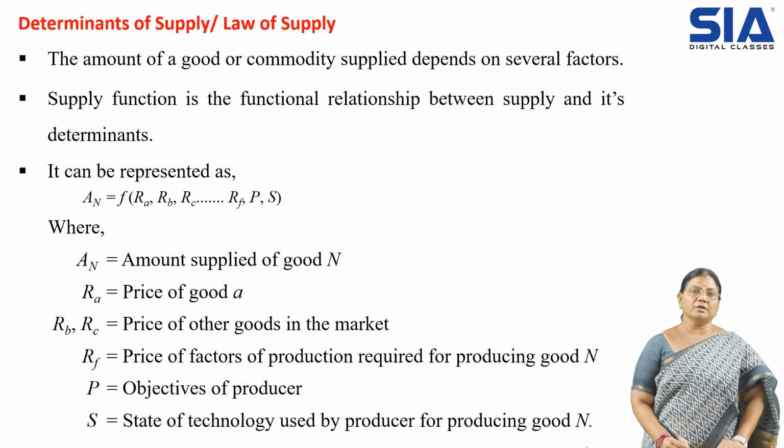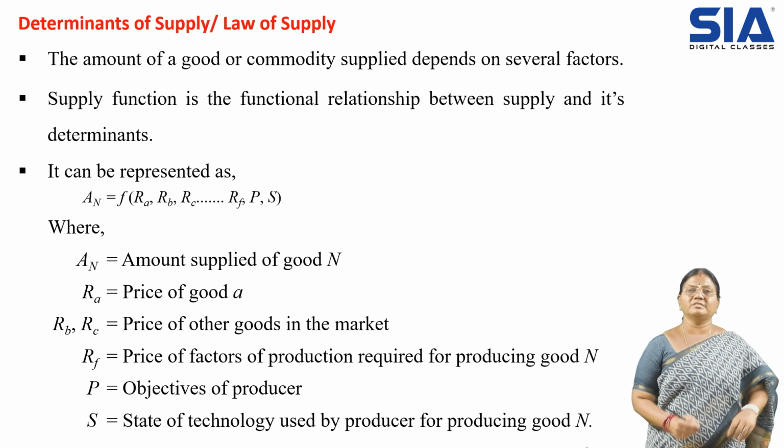Now the determinants of supply. What are the factors which are influencing the supply?